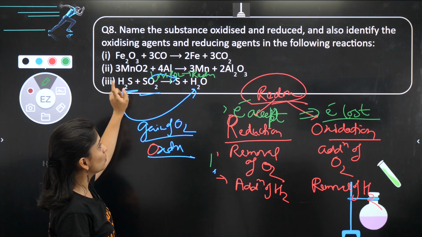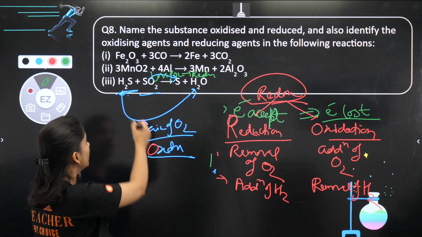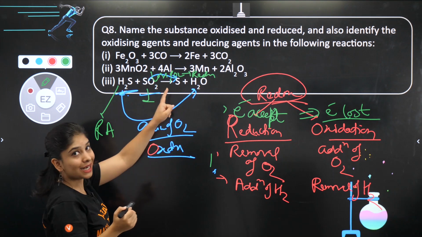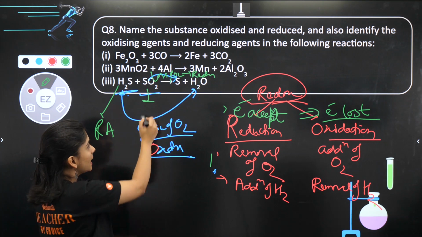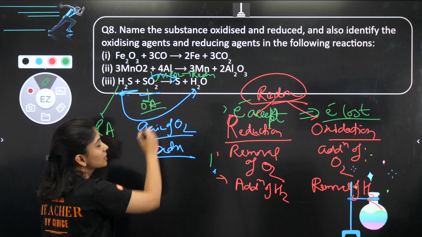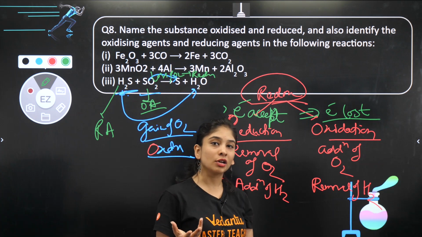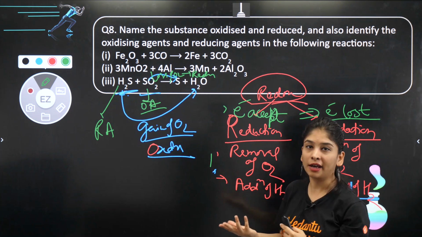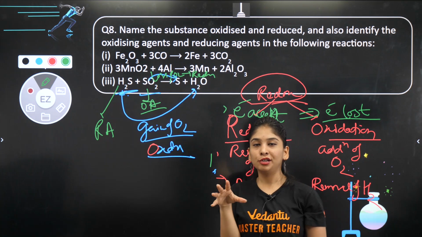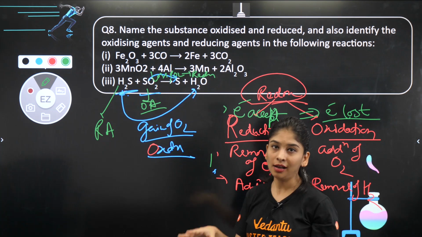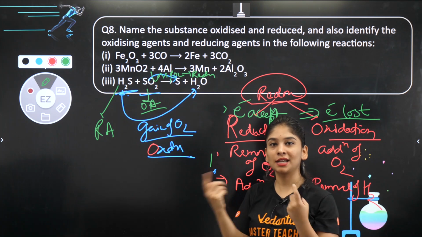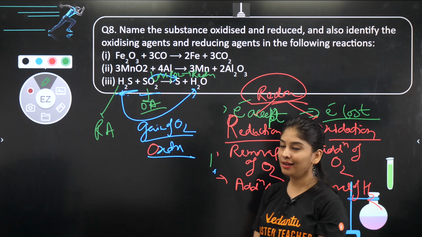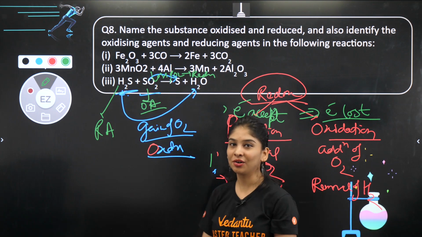अगर इसका ऑक्सीडेशन हुआ है, ये हेल्प कर रहा है इसको रिड्यूस करने में. This is RA, reducing agent. This itself getting reduced and helping this to oxidize. So this is OA, oxidizing agent, which does oxidation and itself gets reduced. Okay, देखो कौन किसकी हेल्प कर रहा है. This should be a better, you know, main point to remember. हाँ, कौन किसकी हेल्प कर रहा है, because we are studying chemistry, carbon, everything sharing, है ना. Good. So I hope this is also clear.